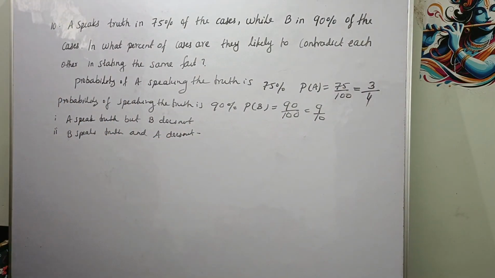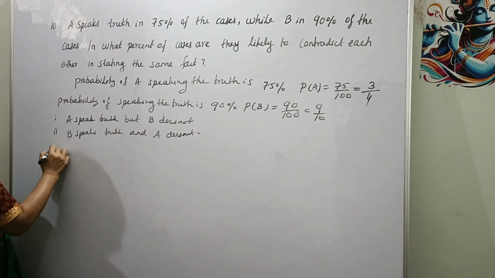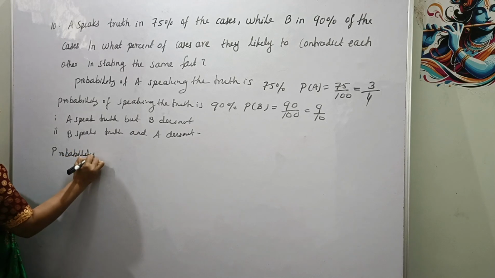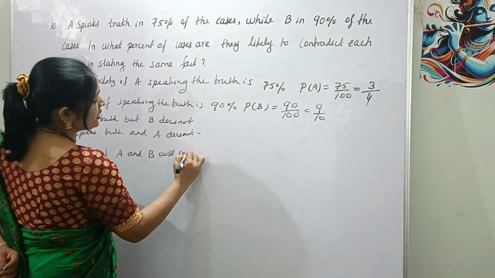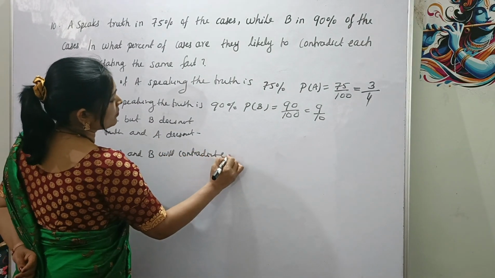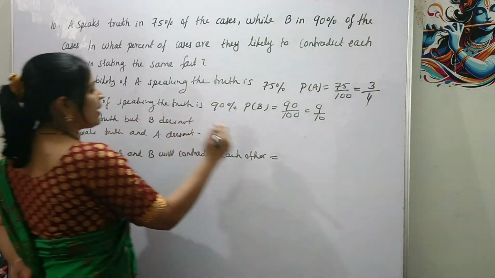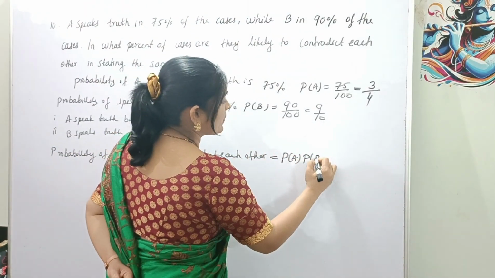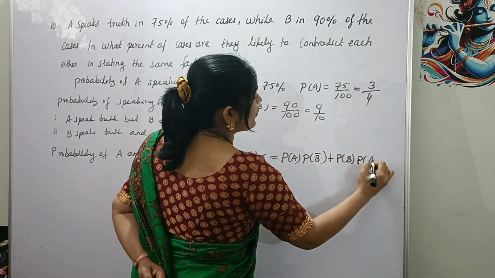So here the probability that A and B will contradict each other is equal to probability of A into B does not, that means probability of B complement, plus probability of B into probability of A complement.